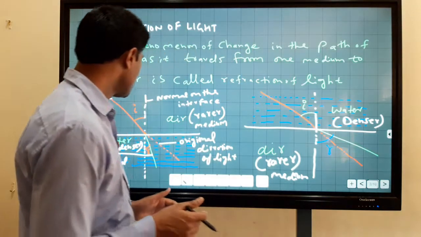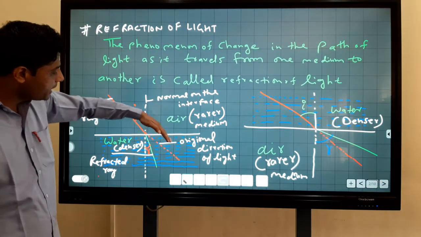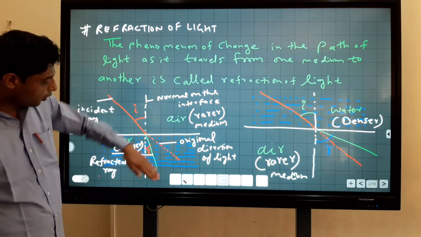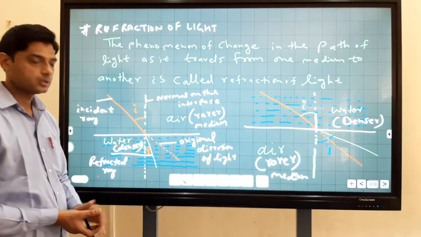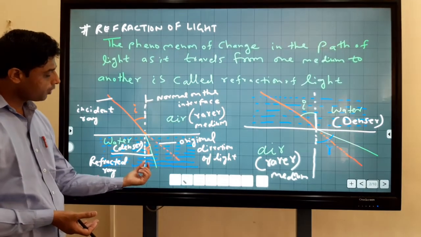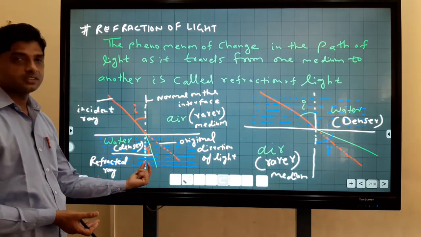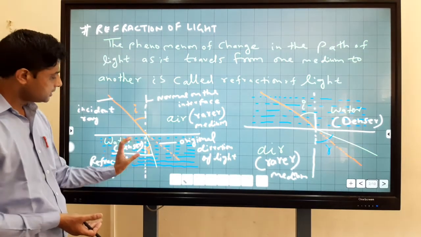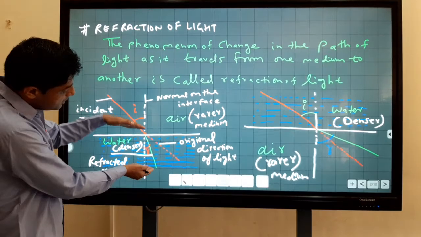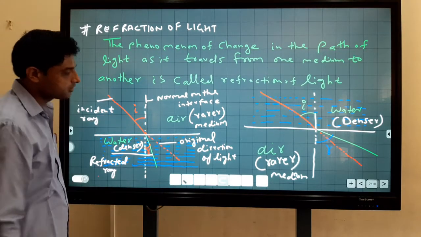It means the ray of light bends towards the normal. It travels a small distance in the denser medium.